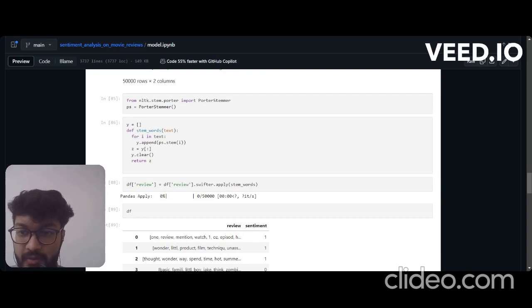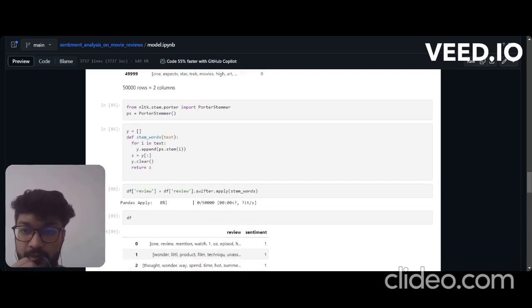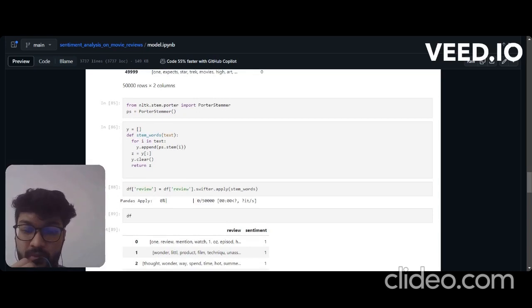And from NLTK stem porter import porter stemmer, which means we are going to do stemming this time. So stemming is done this time after stop words. What stemming is, we are going to remove all the similar words like love, loved, loving, and so we create a single word by making them all same, like love, loved, loving all become love.